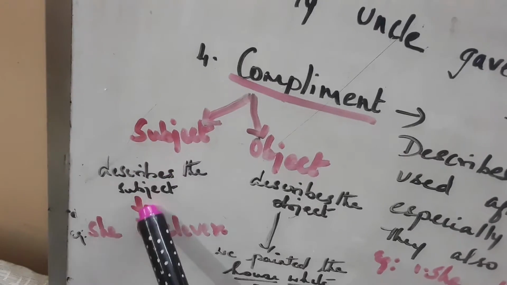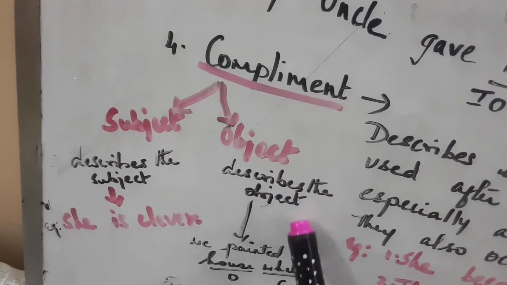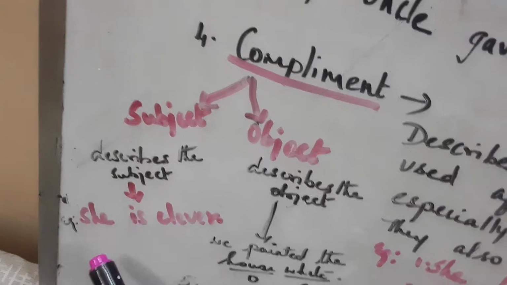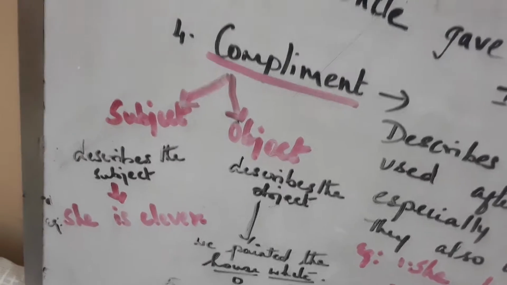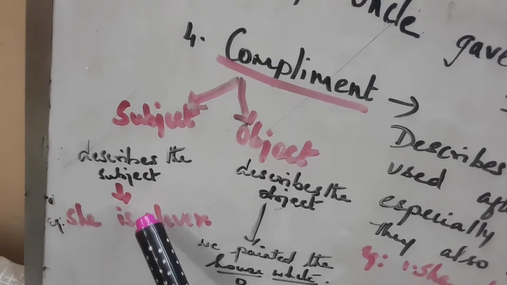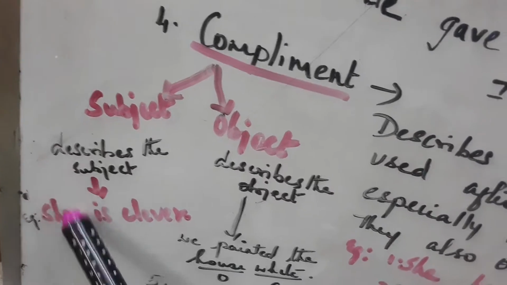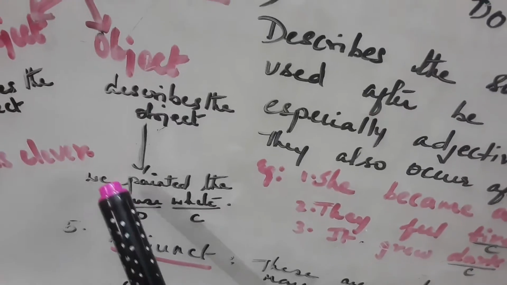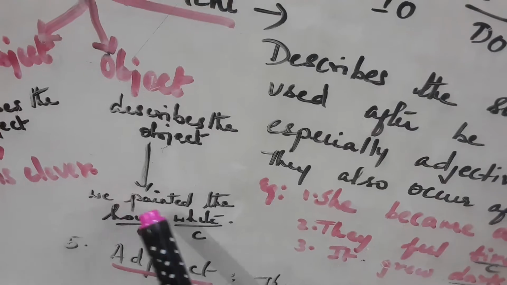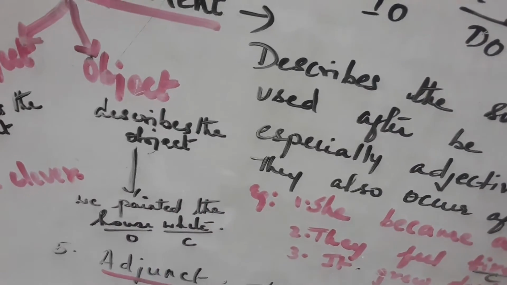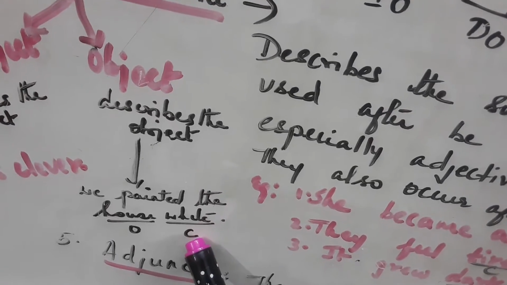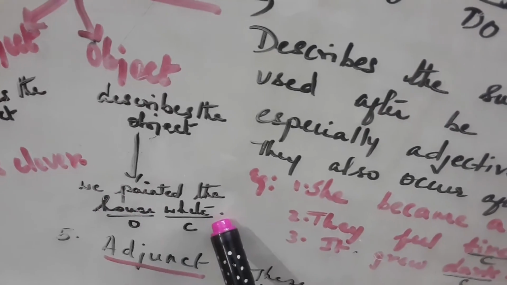Subject complement describes the subject. Object complement describes the object. For example, for subject complement: she is clever. It describes the subject, she, here. For object complement: we painted the house white. See, the house is the object and white is the complement. So here, it is an object complement.